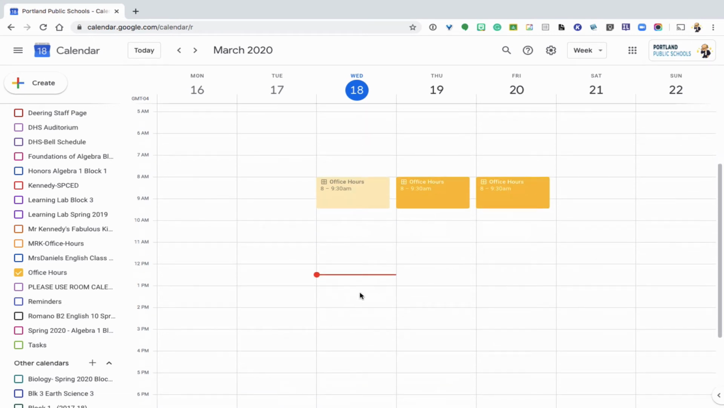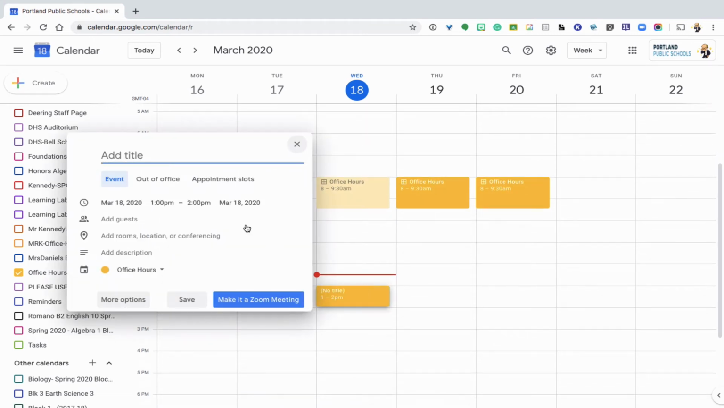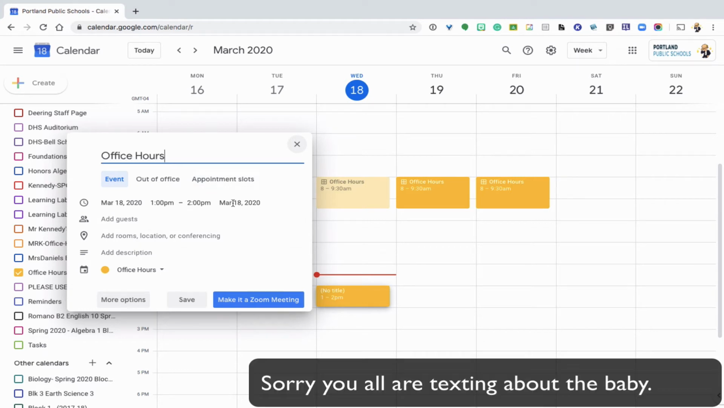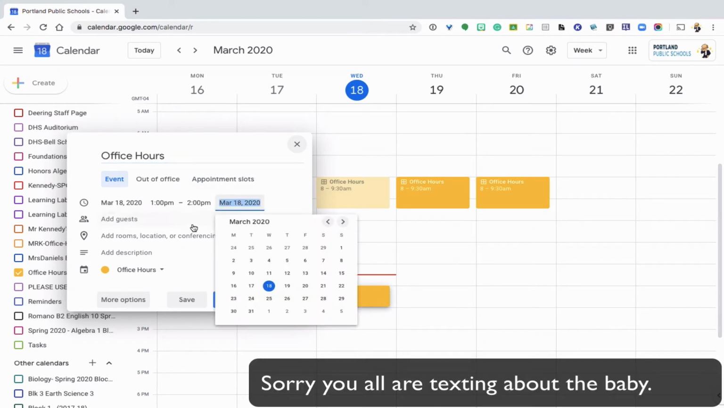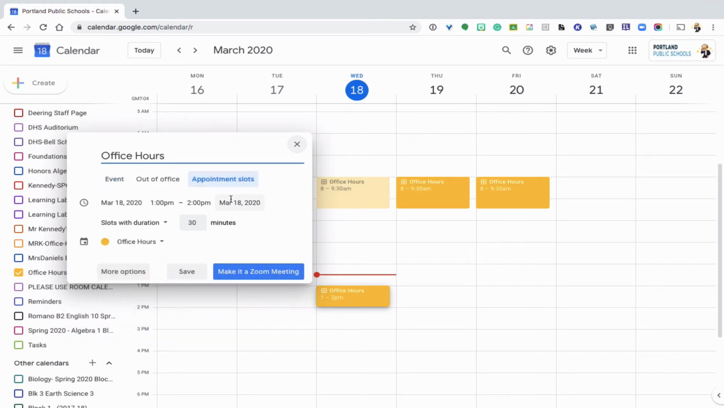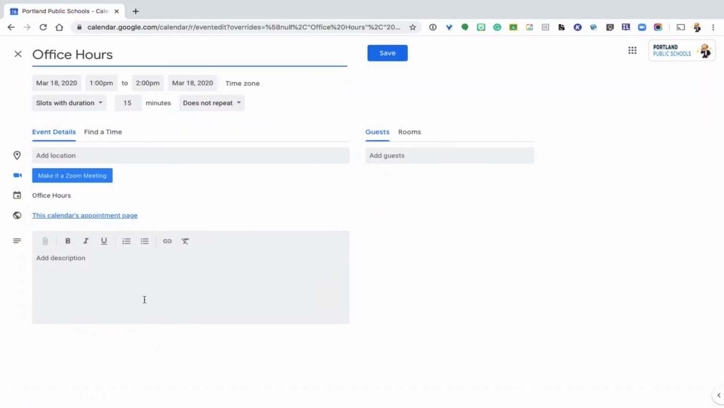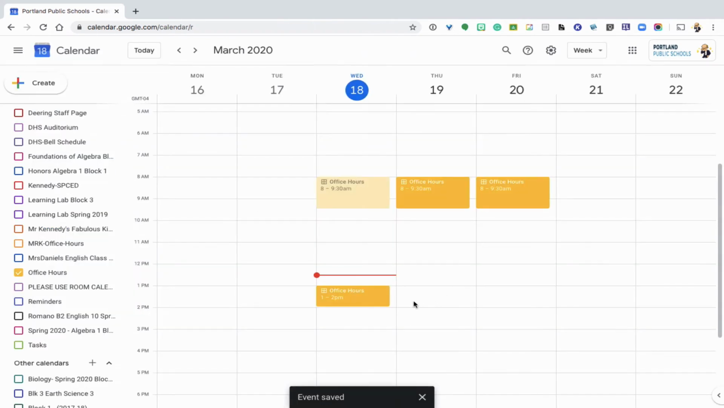And I could also add in another time. Let's say I want to add in 1 o'clock to 2 o'clock. I can say office hours again, and we're going to go in here to appointment slots, and we're going to set up the same thing again. We want to set this for 15 minutes, and then more options. If you want to add in more information, you can. I put a link to my website in there too, so it's easy for people to find.